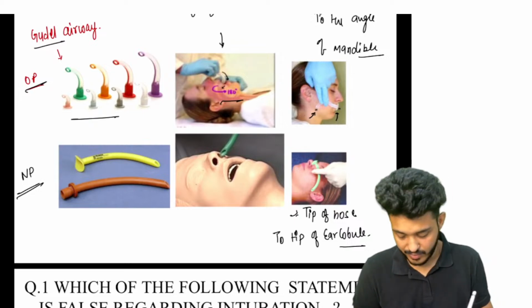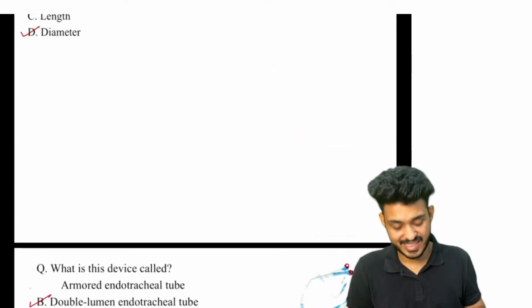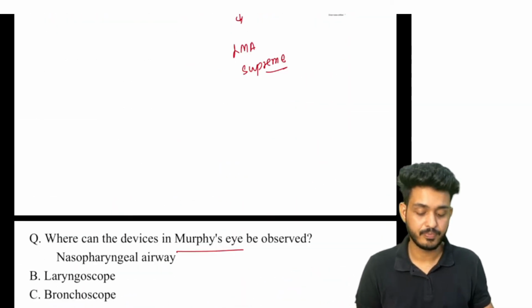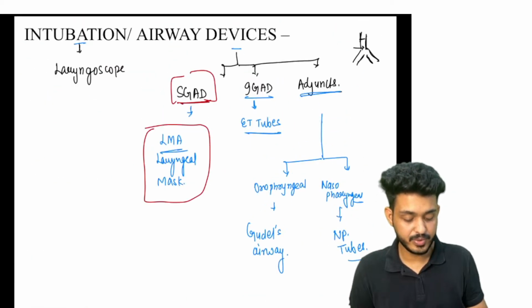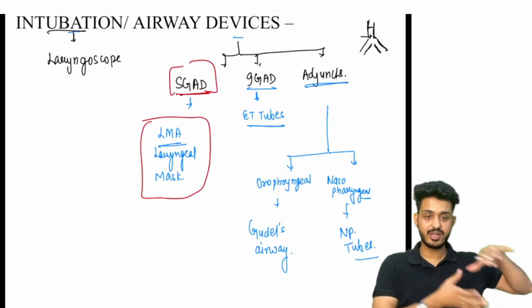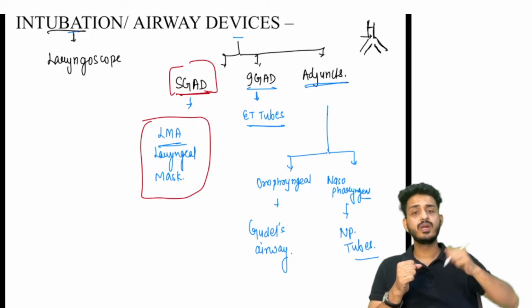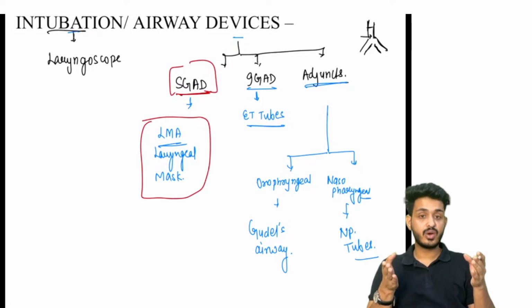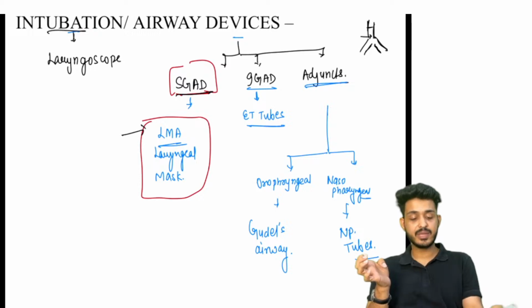Till now we have understood what are the different types of devices we are having. Let's recap everything fast. The patient has already come into OT and now we are doing intubation. We are putting the laryngoscope, and you already know the different kinds of laryngoscopes. Second, supraglottic airway devices, these are your LMA.